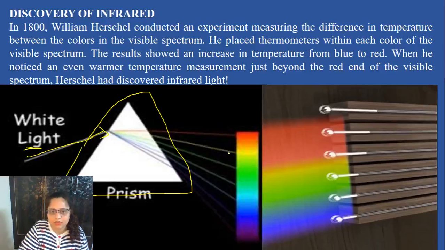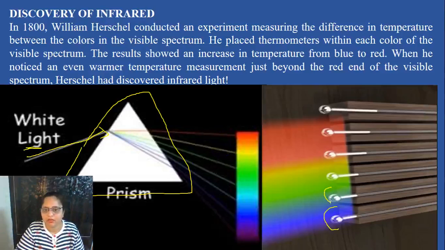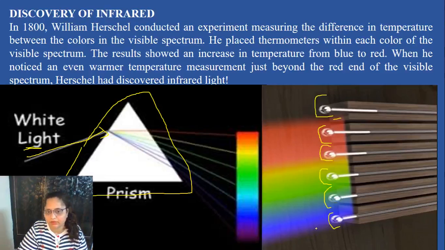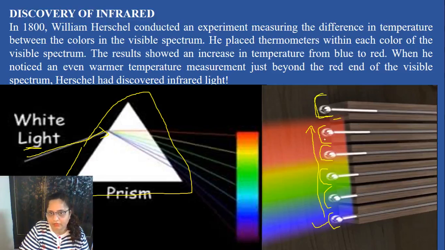You all have done this type of experiment in your school also. He kept a thermometer on each color to measure the temperature. He had one more thermometer, and he kept that thermometer next to the red color. You all know that red is the first color of the rainbow. What he noticed was that the temperature in the blue area is less and after that the temperature is increasing. And he noticed that the temperature of this area is more than every color.